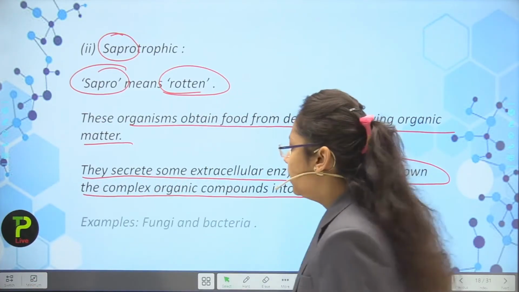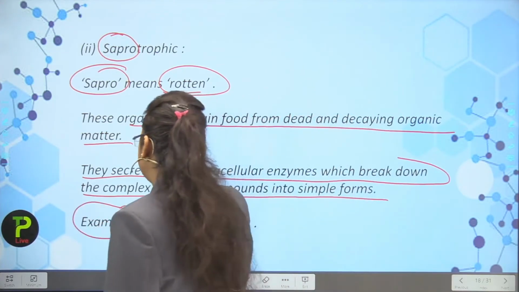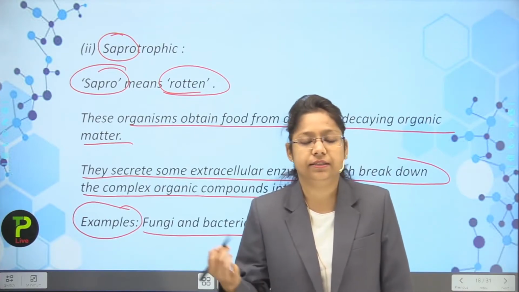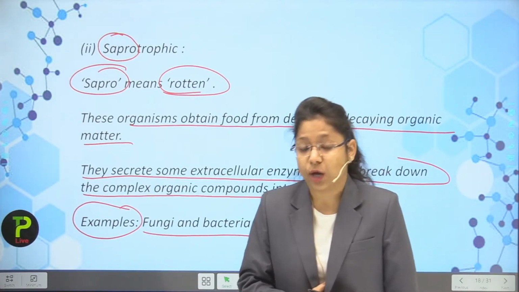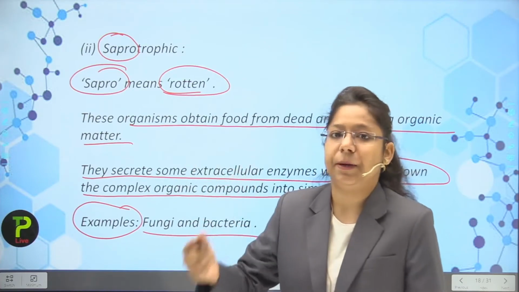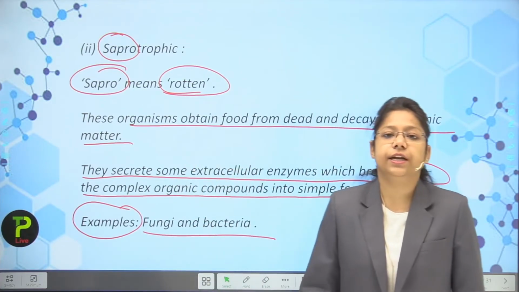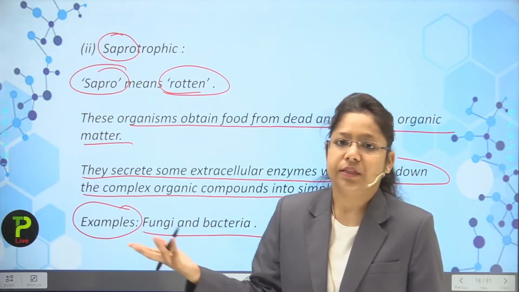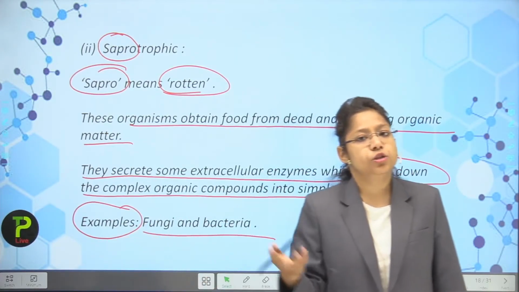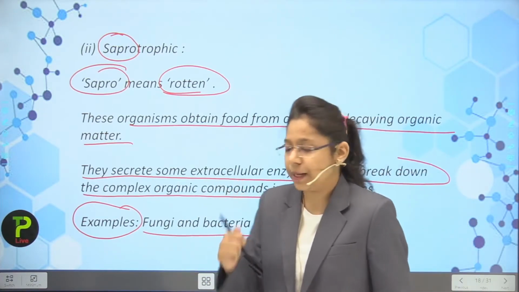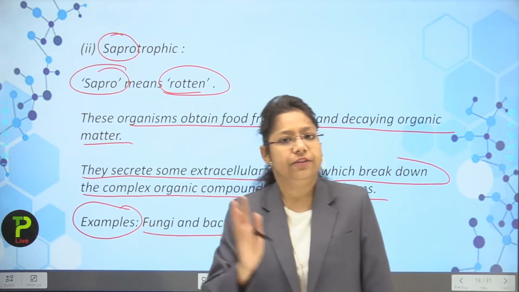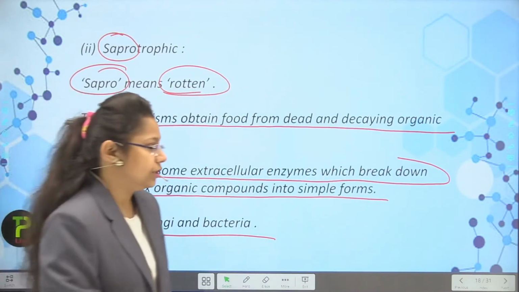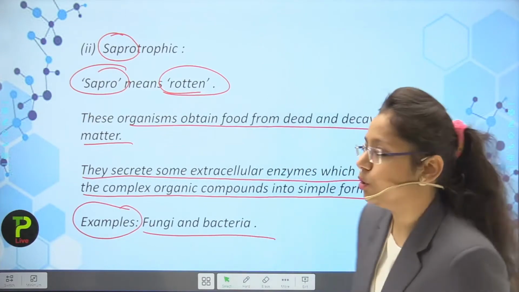Okay students. Next point, examples. So the examples include fungi and bacteria. So as I told you, the bacteria, that is the decomposers which are present inside our soil, are just dependent upon the soil nutrition, and soil contains dead and decay, maybe in the form of animal or plant decay, the litter which we have seen also. So they obtain nutrition from them. And if we talk about fungi, then fungi also follows the saprotrophic mode of nutrition. So this is all about the saprotrophic mode of nutrition.